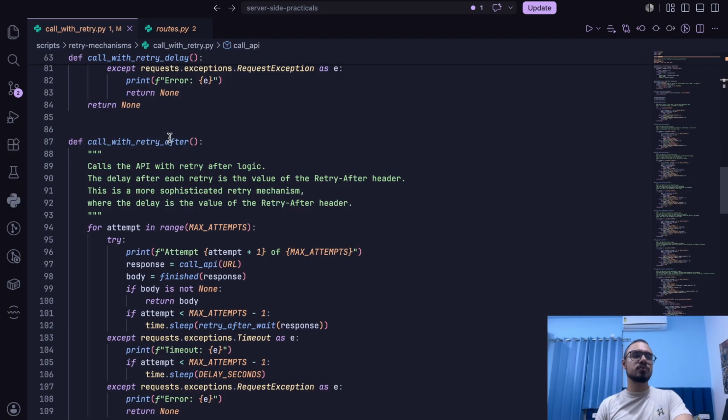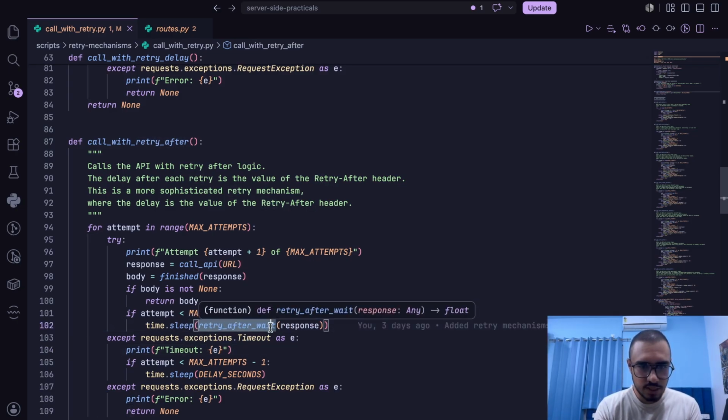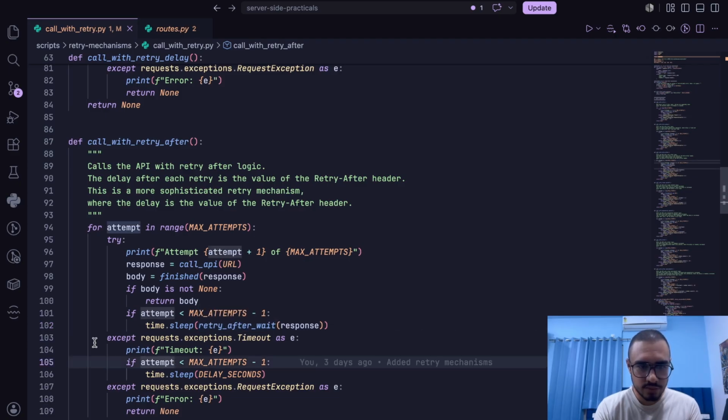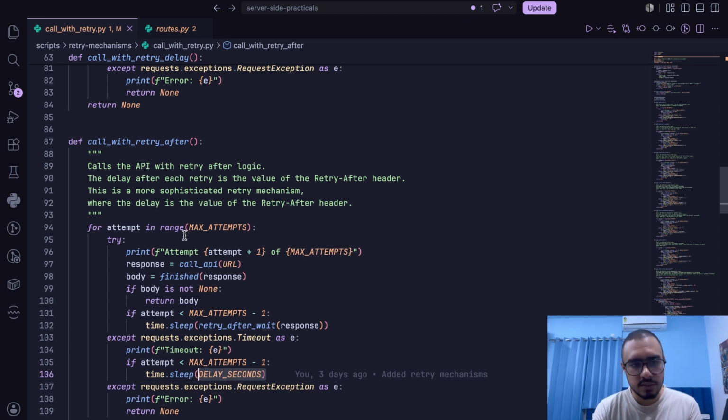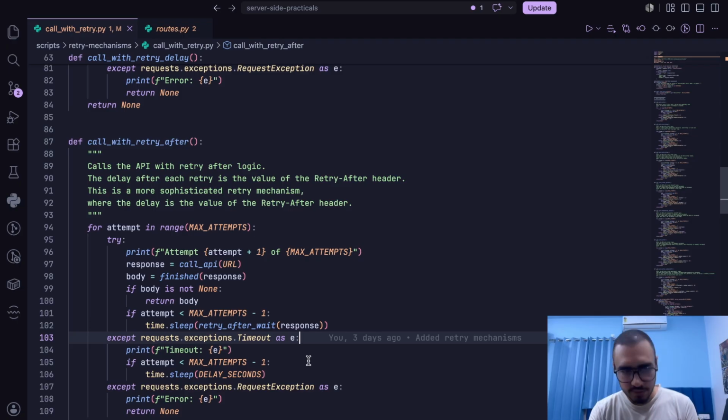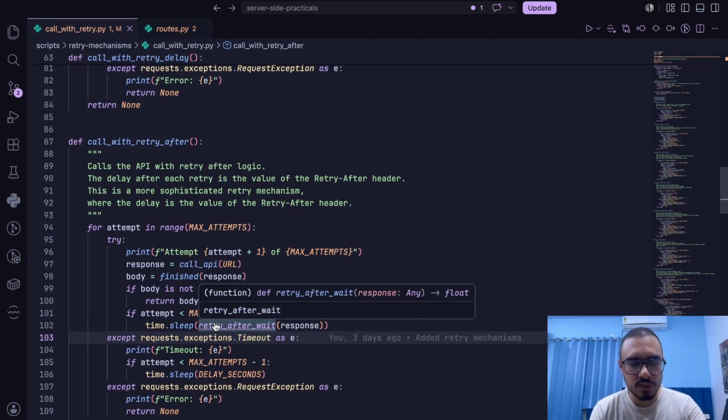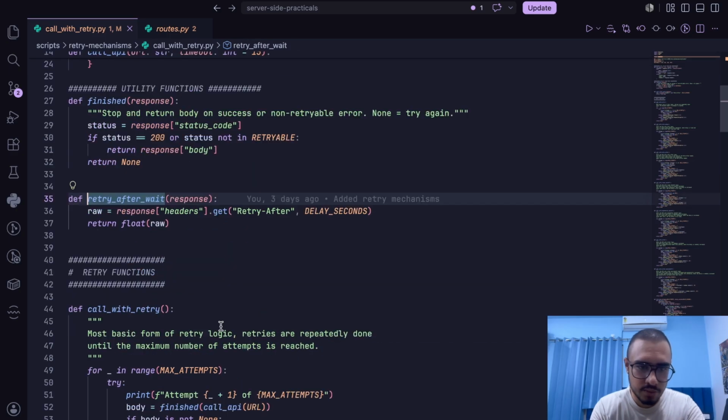Okay, so now what is this particular type of retry mechanism? Now you can see everything remains the same except this one particular retry after wait call, and that too in the try block, not even the timeout except block. We have simple delay seconds. In the try block we have something called retry after wait. Now why is that? Let's talk about it. It was a utility function that we had skipped earlier. Now we can talk about it.